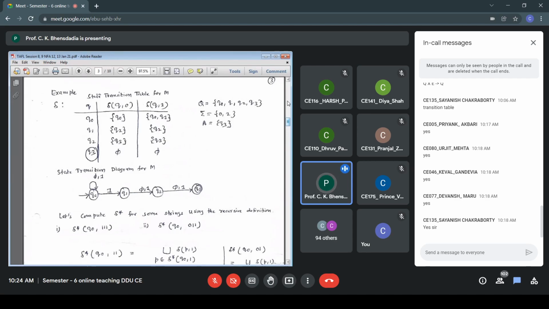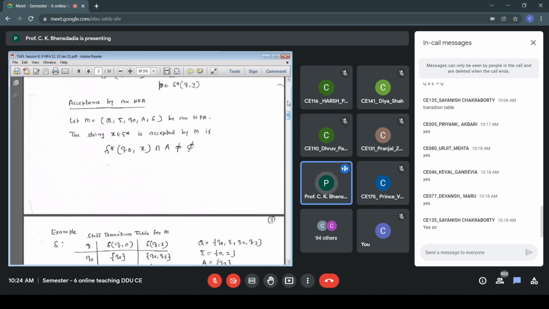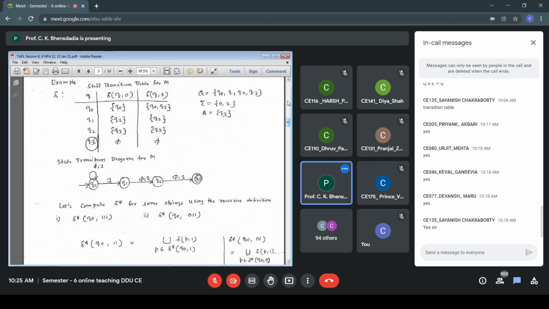And delta(Q0, 1) I can easily find out from the table. I can either use the table or the diagram as per your choice. So delta star(Q0, 1) or delta(Q0, 1) is Q0, Q1, the last bottom entry. So here I have taken that.